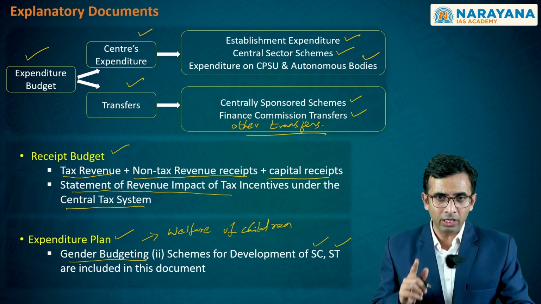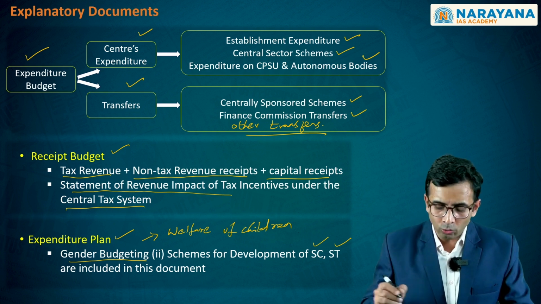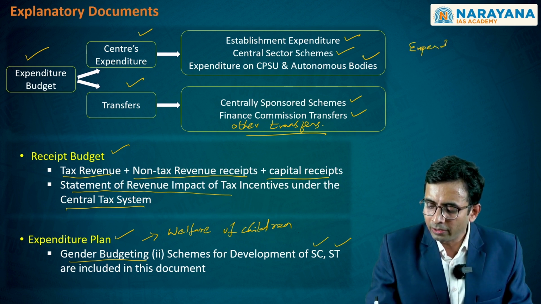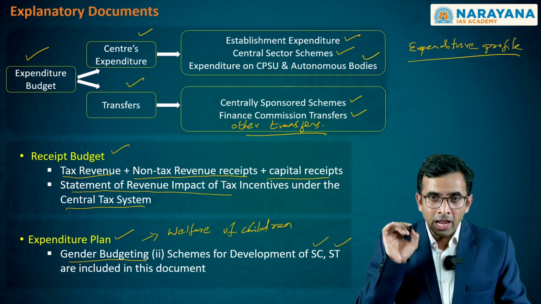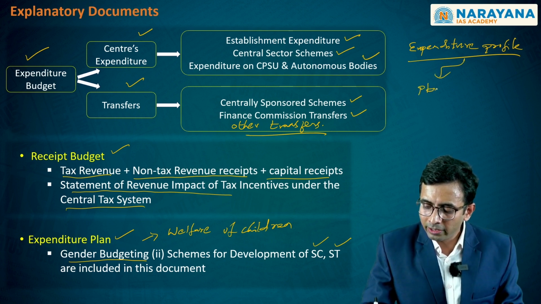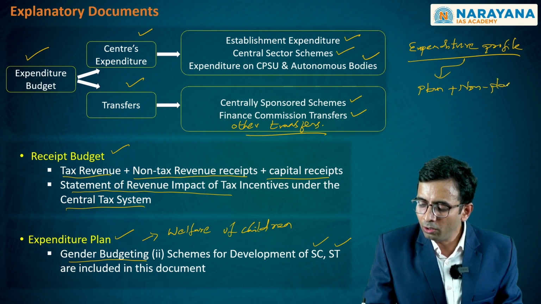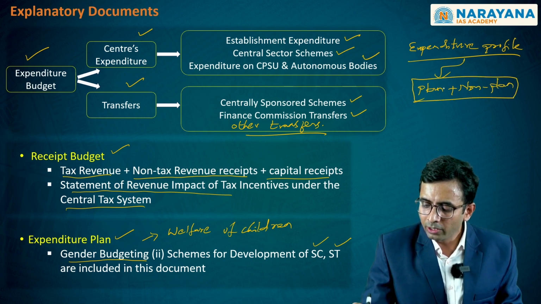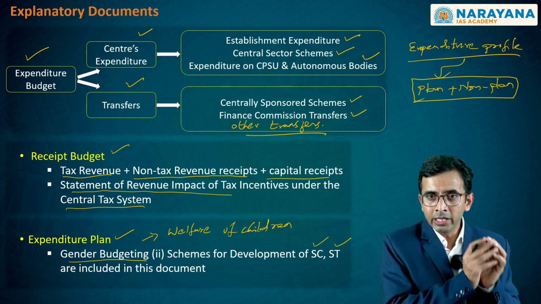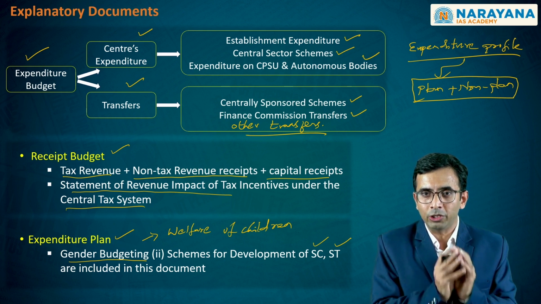There is one last thing that we have to keep in mind. You have to recall that there is something referred to as the expenditure profile. This expenditure profile is separately mentioned in order to make sure that the reality of the merger of both plan and non-plan expenditure that the government used to have earlier, during the times of the Planning Commission, is being reflected through this particular document.